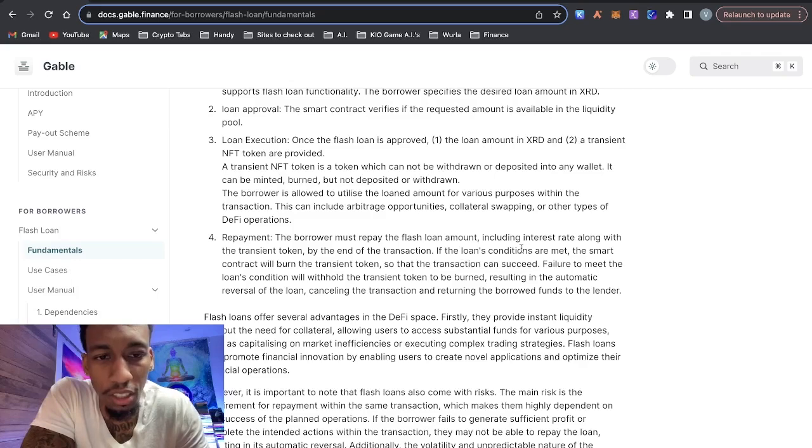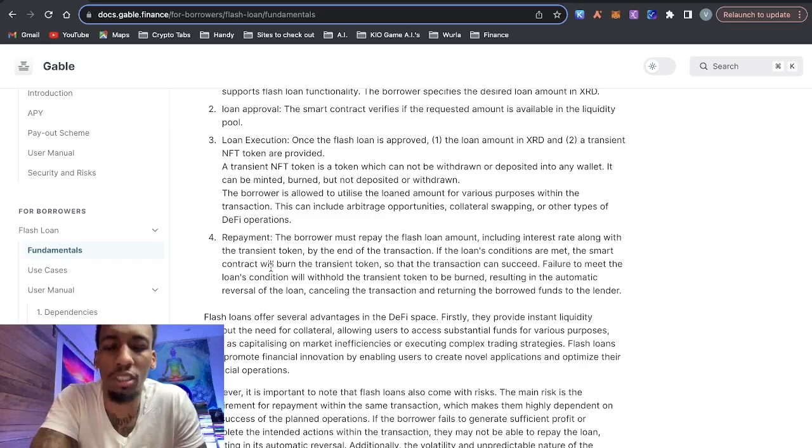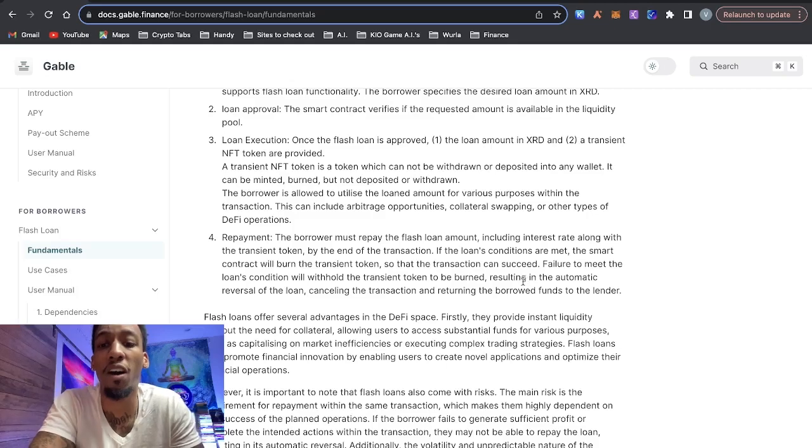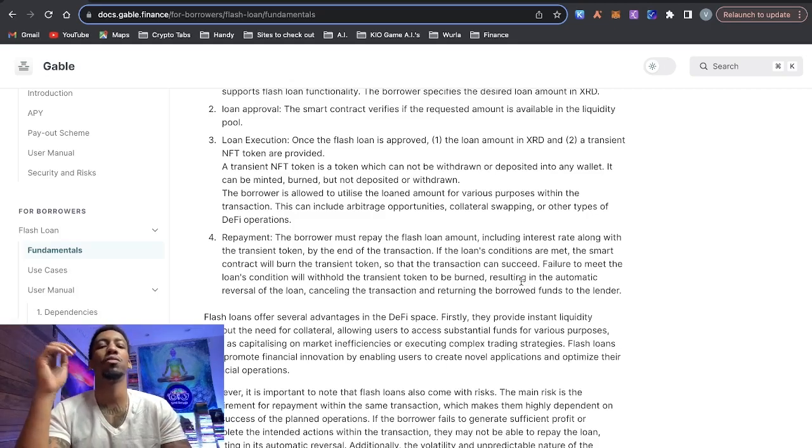If the loan's conditions are met, the smart contract will burn the transient token so that the transaction can succeed. Failure to meet the loan's condition will withhold the transient token from being burned, resulting in the automatic reversal of the loan, canceling the transaction, and returning the borrowed funds to the lender.